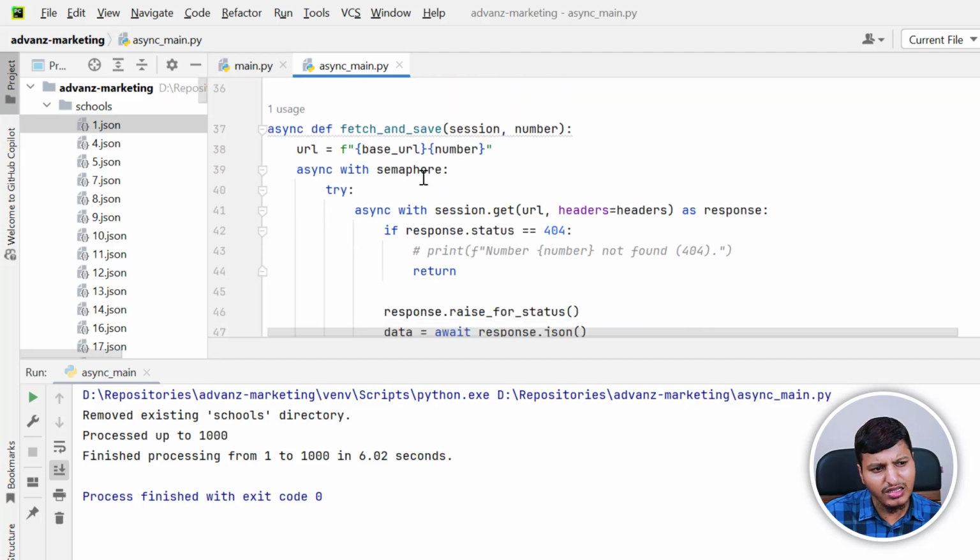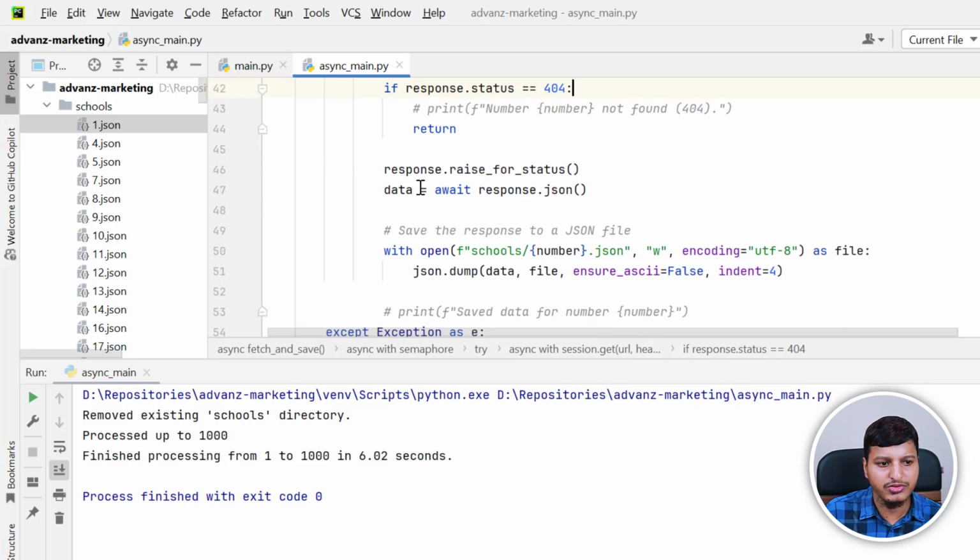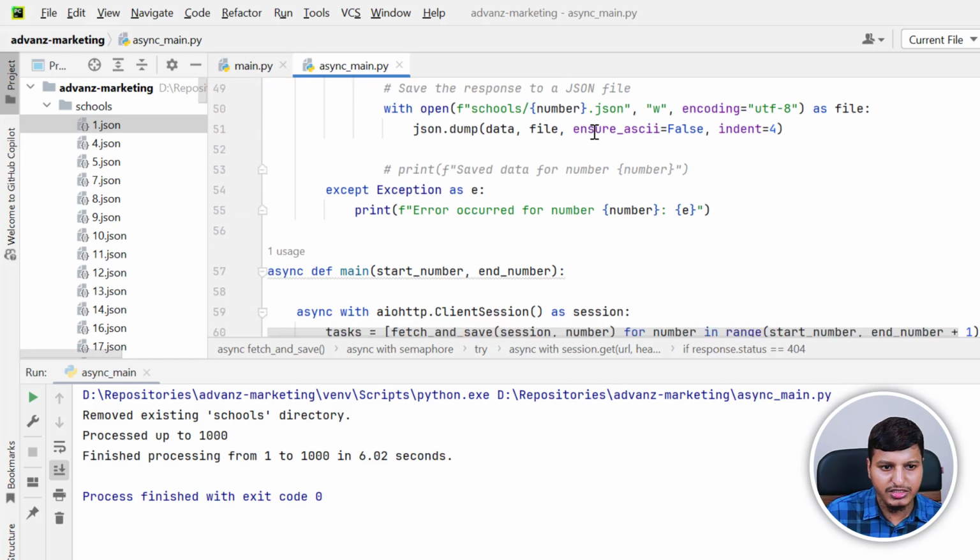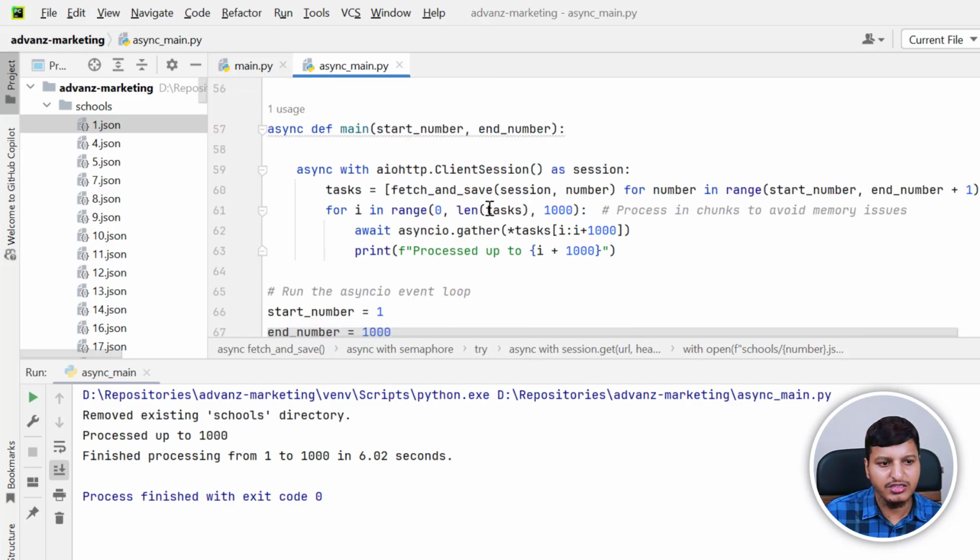So we have this URL, and we have this async with semaphore. Instead of waiting, then receiving, and then saving, I'm using an asynchronous process. Once it hits that waiting period, it will call the same endpoint for another data set, and once it receives the first call's response, it will save that. So I'm using an asynchronous process, with async with session.get, receiving the response and then checking it. It's the same thing: I'm checking the status, getting the data, and saving that data to this JSON file, and that's the only difference.